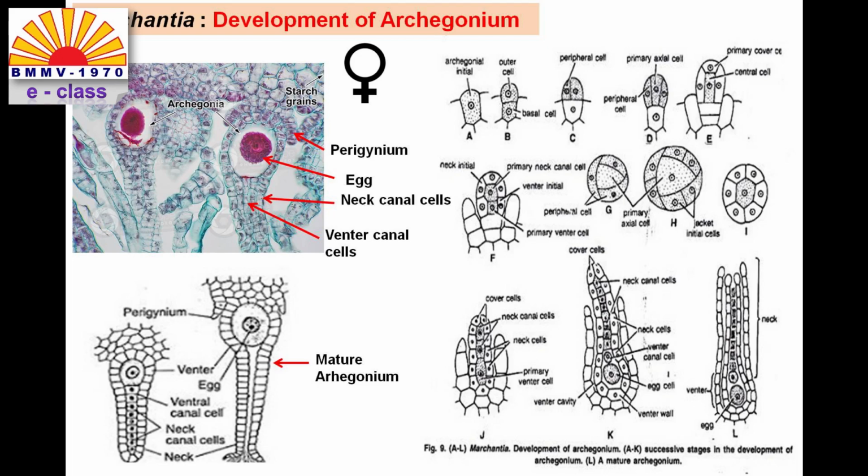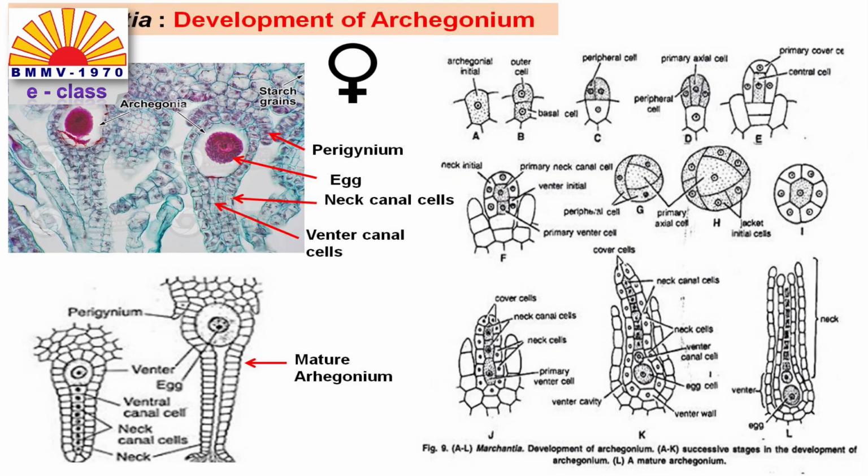In the study material provided on the website of Balurghat Mahila Mahavidyalaya, you will see the detailed process of the development of the archegonium. When you look at the mature archegonium, it is divided into two distinct regions, the venter region and the neck region. The venter region is a round flask-shaped structure, and in the center you will see the female gamete or the egg. The egg is covered by a single layer of venter cells. The neck region contains neck canal cells and the venter canal cells.